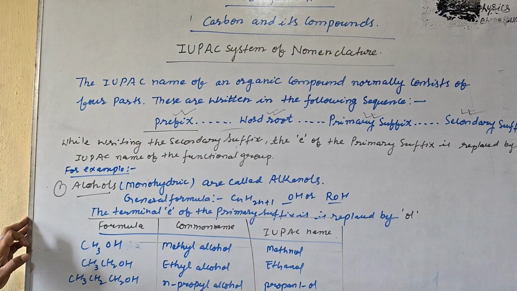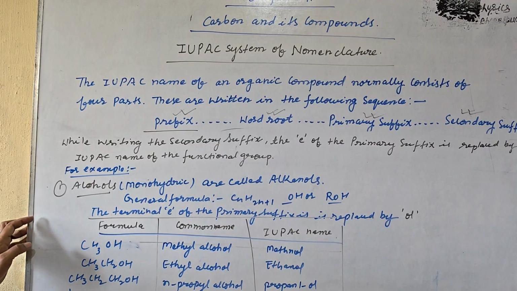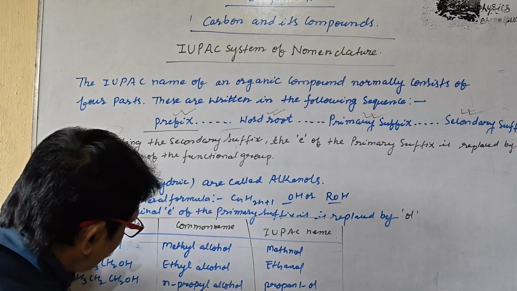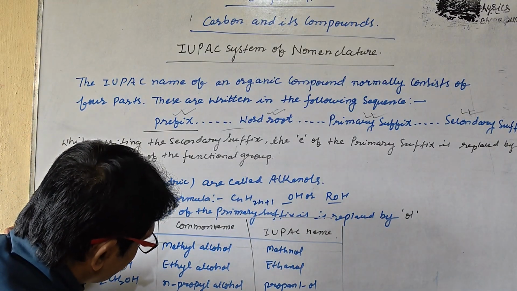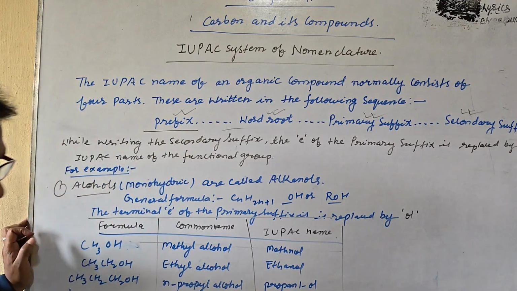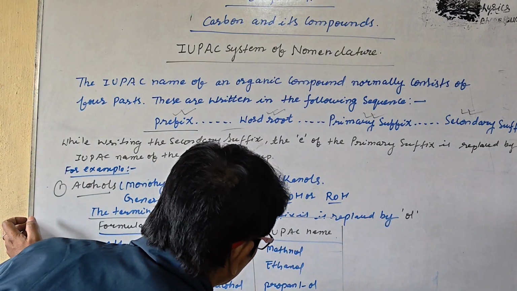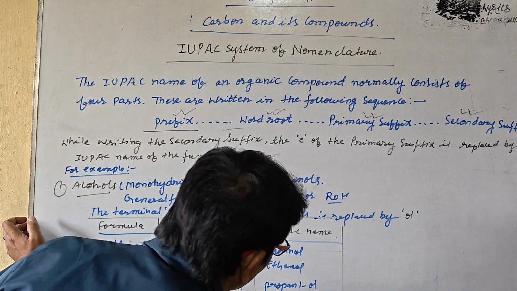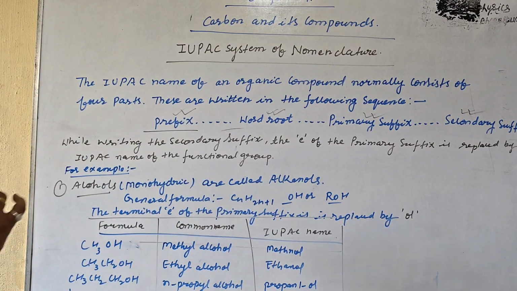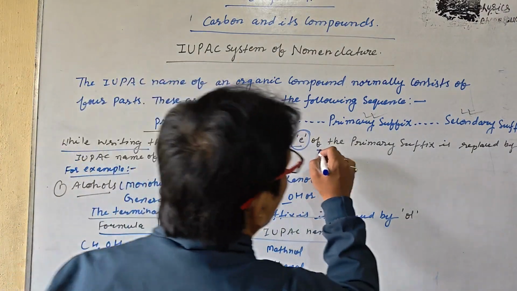The last one is CH3, CH3, CHOH. That one has the 1, 2 and 3 carbon atoms. Isopropyl alcohol is the common name, and you write the IUPAC name, propan-2-ol.